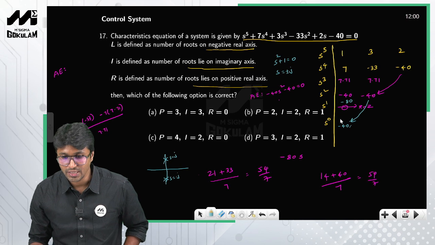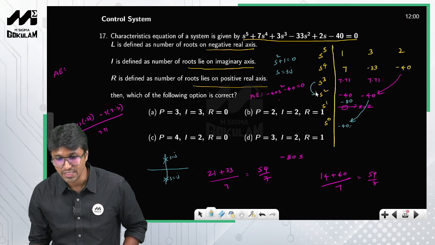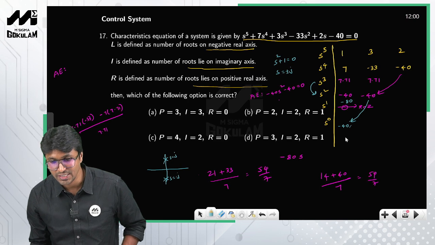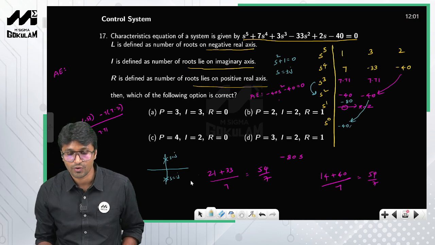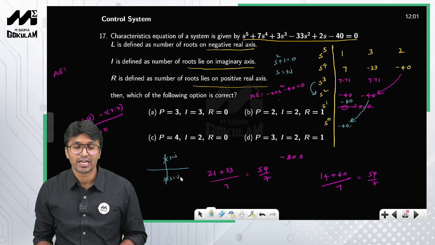And how many sign changes do you find in the first column? There is only one sign change in the first column. So I can conclude that there is only one root in the right half of the S plane.